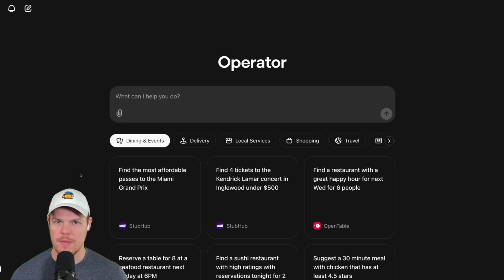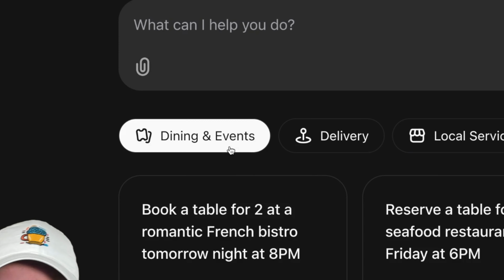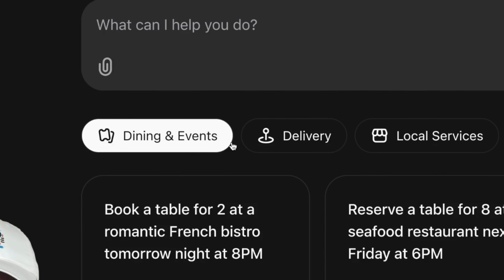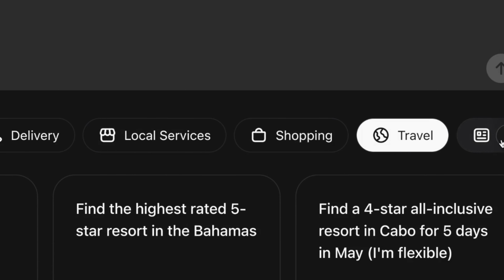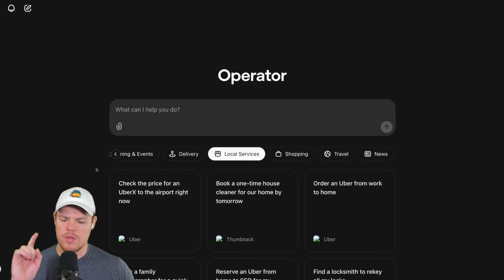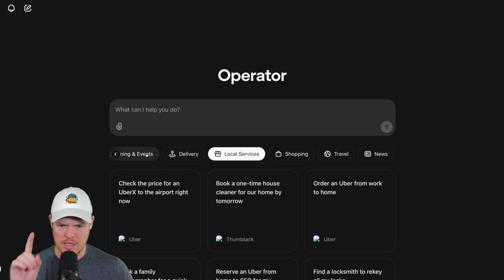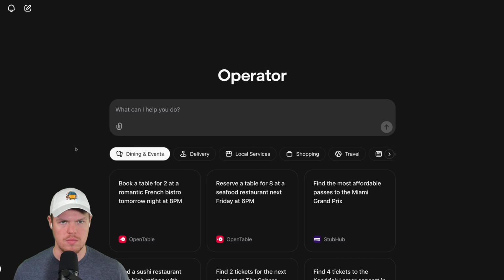The way of approaching this in the past was we had to create our own little custom code and custom environments to do this, such as using Claude's computer use. But now, let's just do an example. So right now with our capabilities here, we have dining and events, delivery, local services, shopping, travel, and news. That's kind of cool. I can kind of see the direction they're going with local services here. But the idea is this simply. We're going to put in a prompt and it's going to do everything for us. It's going to do every action all the way up to the end conversion point.